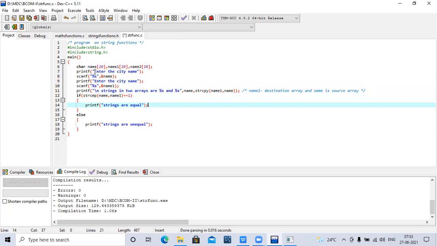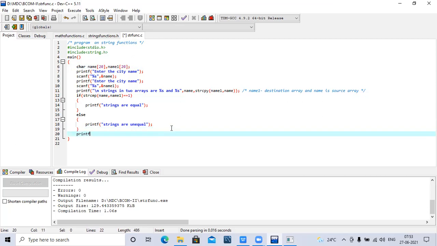Here name 1 has to combine with the name. Sorry, not required now, just remove this one. Here what I have to do is add the content of name 1 to the name. So how do you do it like this? See.